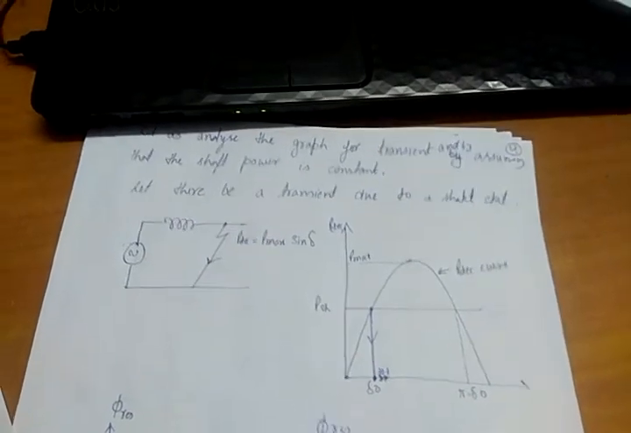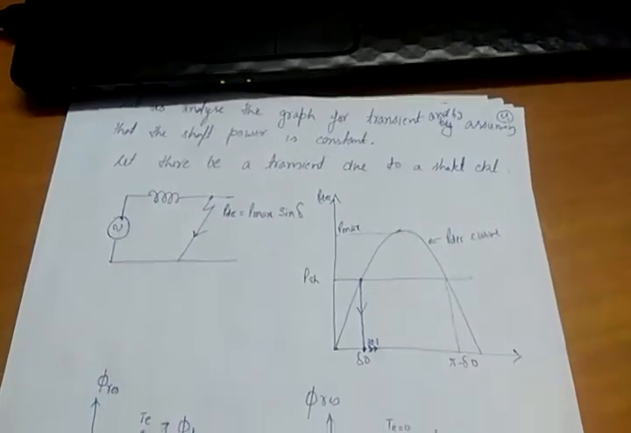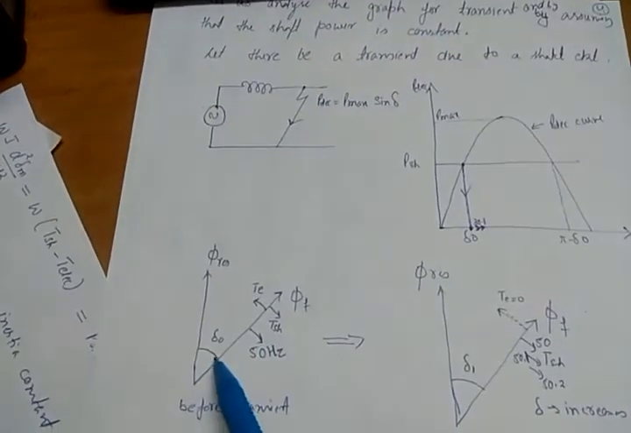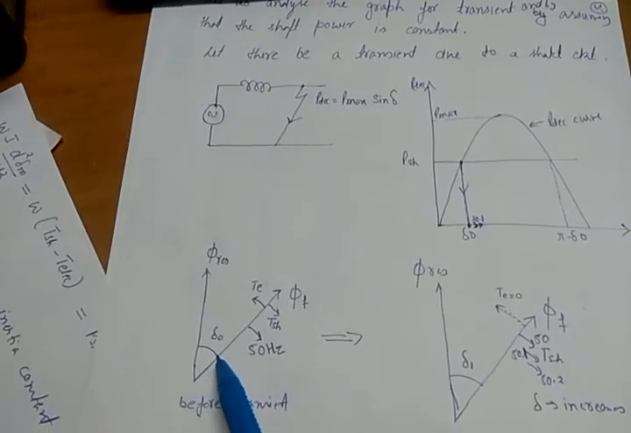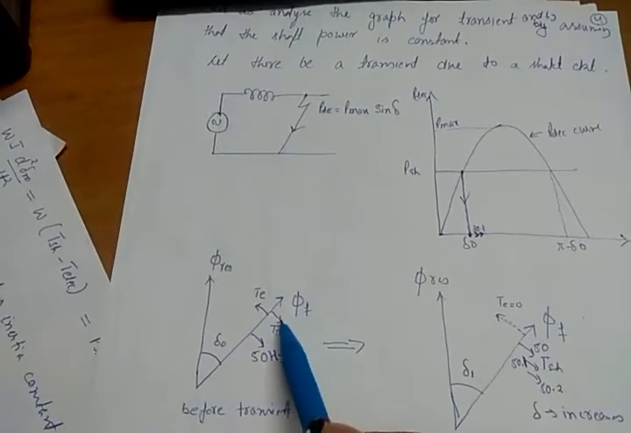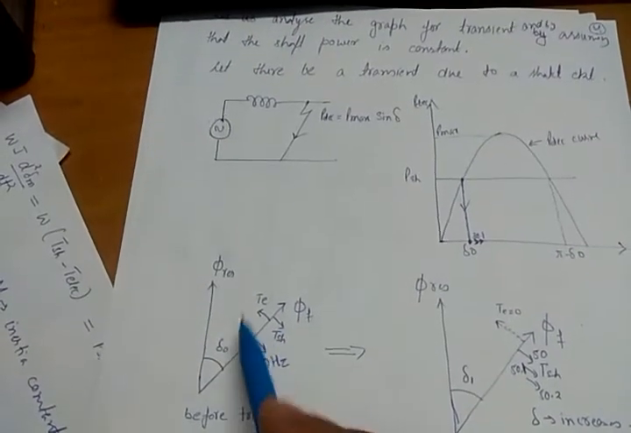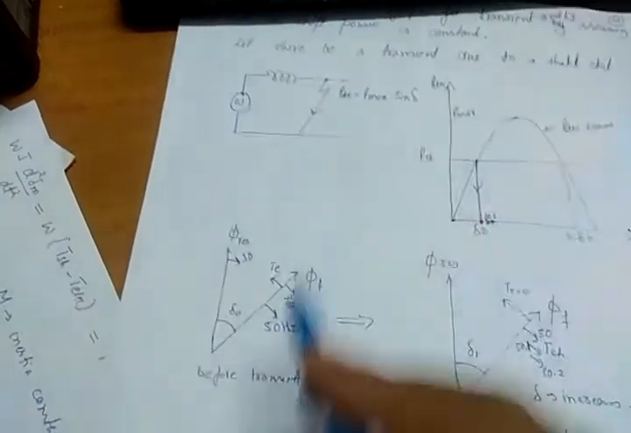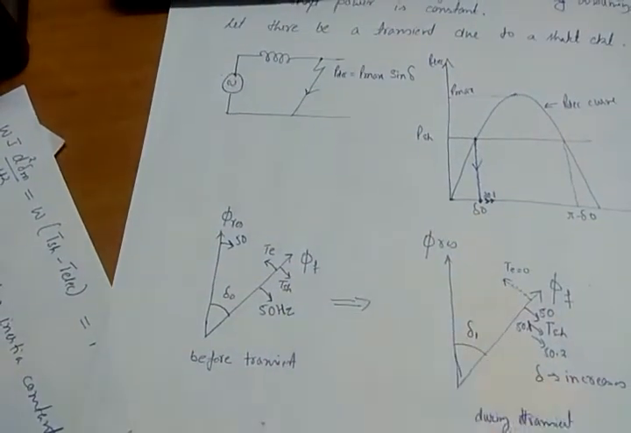I will explain how it works one by one. This is the resultant flux, this is the field flux. Initially the separation between them is delta naught. When delta is equal to delta naught, electrical torque is equal to shaft torque. This is rotating at a speed of 50 hertz, and phi f is also rotating at 50 hertz. This is just before the transient.